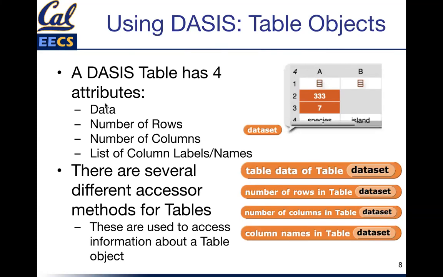So the table object itself has 4 attributes. It's a list of 4 items. There is the data itself, the number of rows in the data, the number of columns in the data, and a list of all the column labels in the table. There are several accessor methods that allow students to interface without having to know how the table object works or having to do some hacky solution to figure it out. All of these accessors do that by default, and they can use them just like this. And I'll show more of that in the demo.